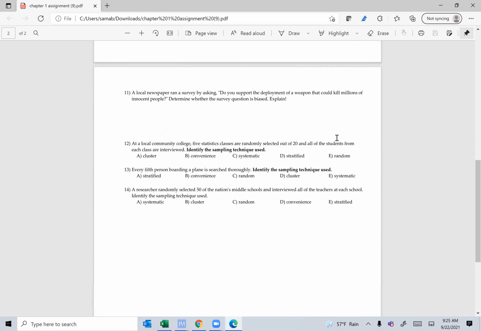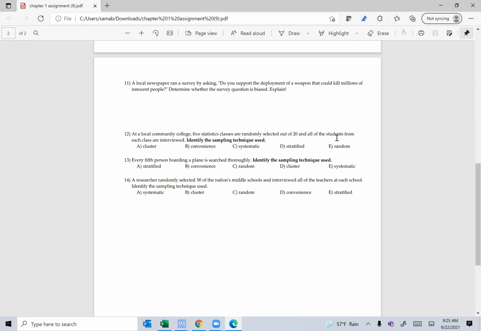11, a local newspaper ran a survey by asking, do you support the deployment of a weapon that could kill millions of innocent people? Also, it is biased because it's making an assumption that this weapon is going to kill innocent people, although that could be true, but there is bias. That's a good example of bias here.